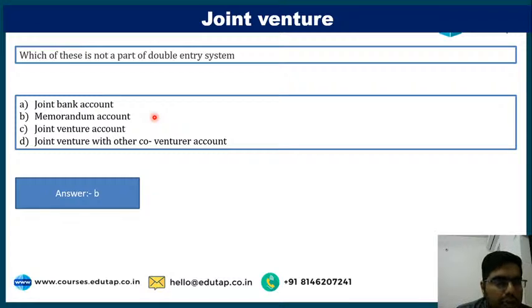For every debit there should be a credit. That is a double entry system. Clear?